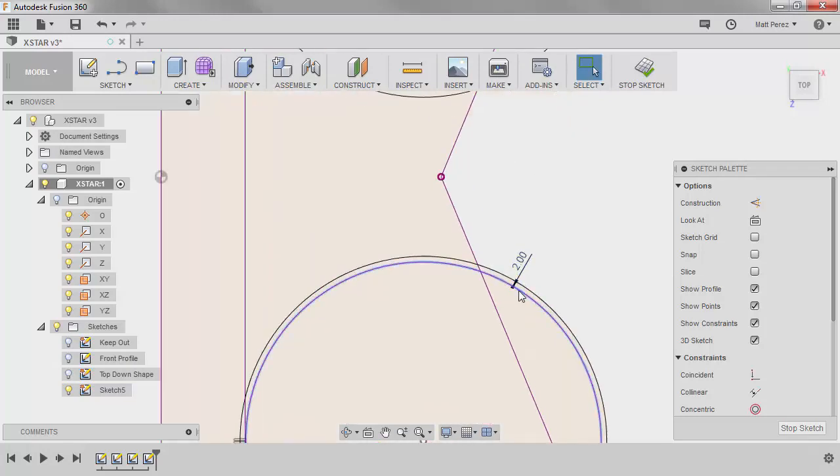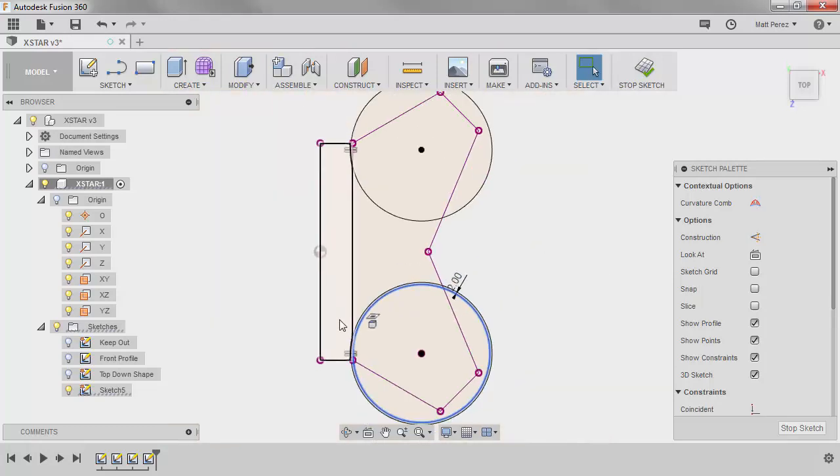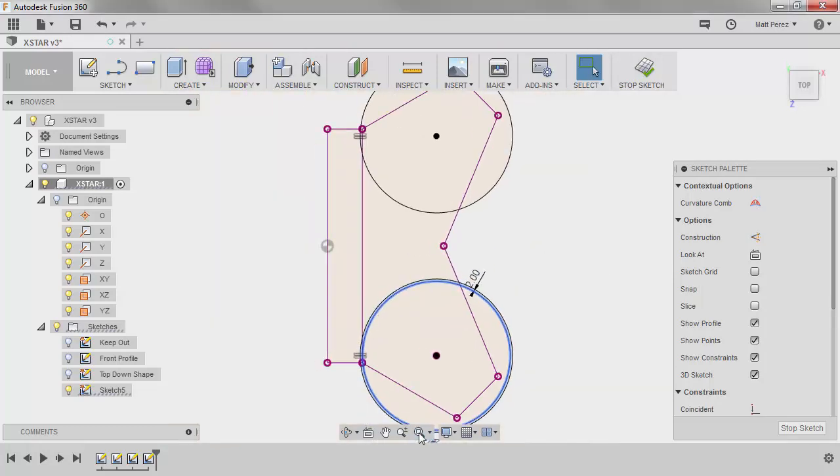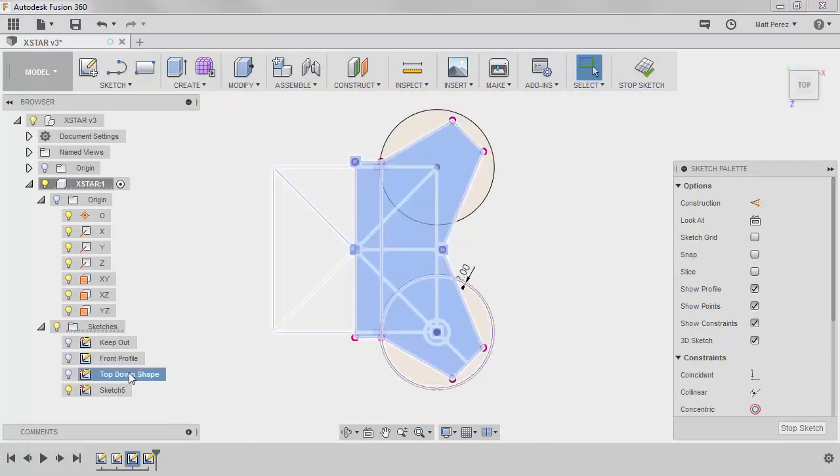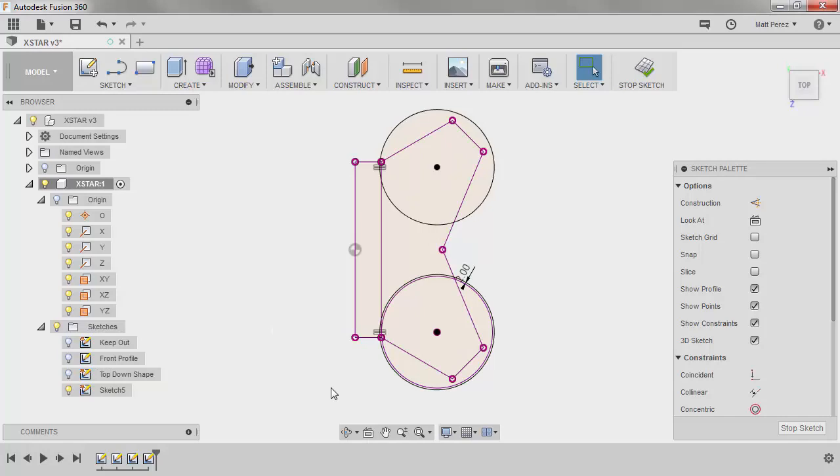So now if we hide the top-down shape, notice that we have the offset, and anything that we projected, for instance, I added a dimension from here to here, and automatically projected that into my sketch. So now what we're dealing with is a complete copy of some of the shapes in the top-down, with the exception of not looking directly at some of the construction geometry that we had. So this helps clean up a bit what we're looking at and helps make our offsets more realistic.